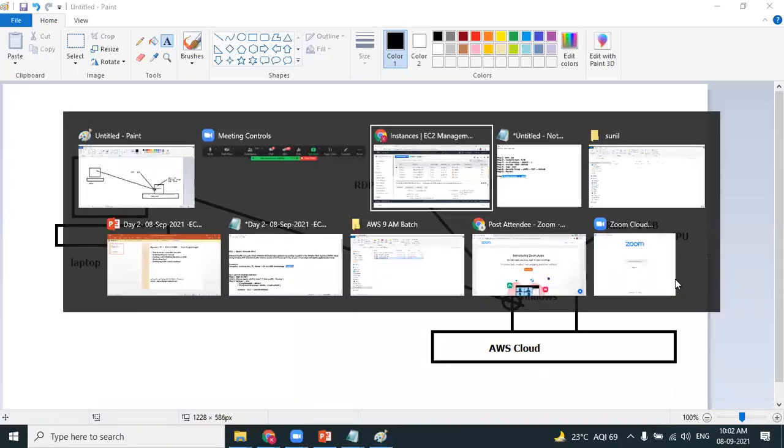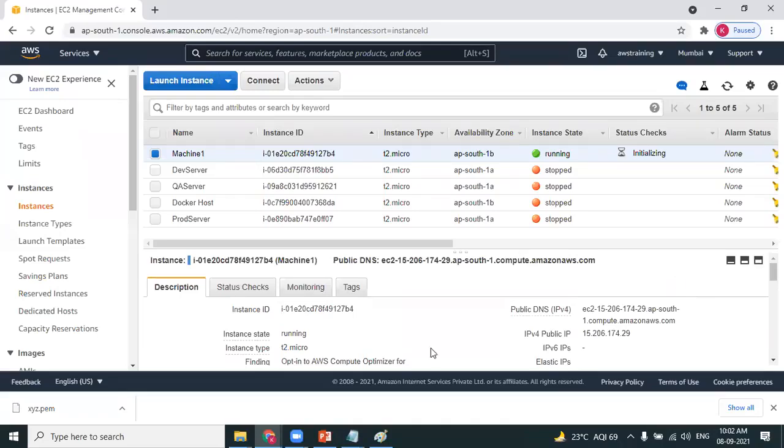The point is, the beauty is, where is this Windows machine running? You may have a question. It is running on AWS cloud. That's fine. As I told you in yesterday's session, AWS is maintaining data centers in 25 regions. And my point is, in which data center have I created my Windows machine? As you can see in the left side top, it is the Mumbai data center. So my Windows machine is running in Mumbai.